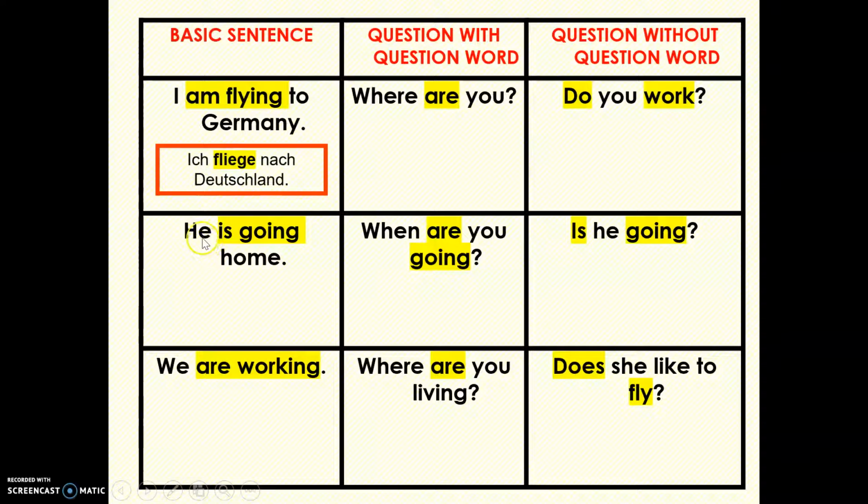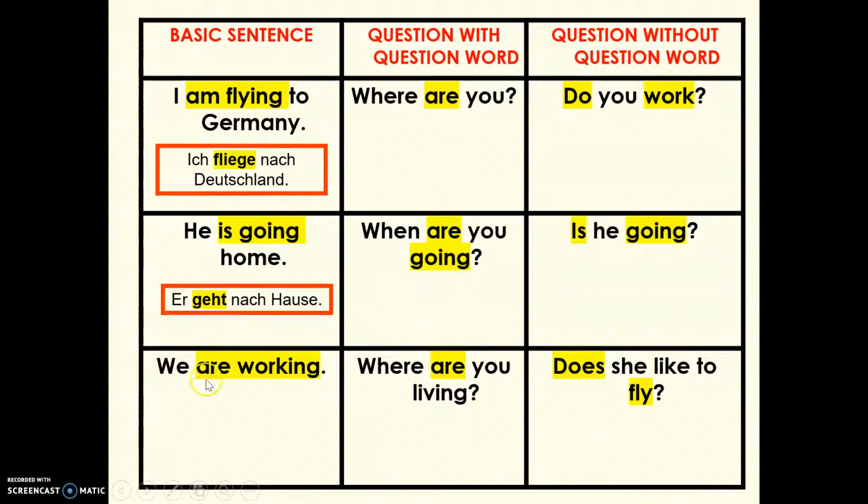The next example is he is going home. In English, we have two verbs, is and going. In German, you're only allowed one verb. So we're going to get rid of the is because we don't need it. It has no meaning. And so we're going to put go in the second position and conjugate it for he. Er geht nach Hause.